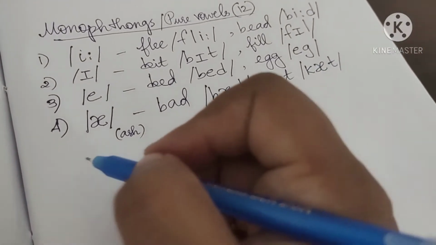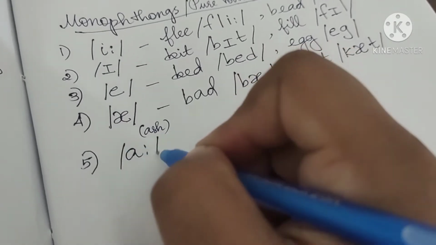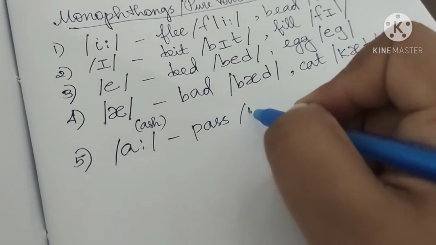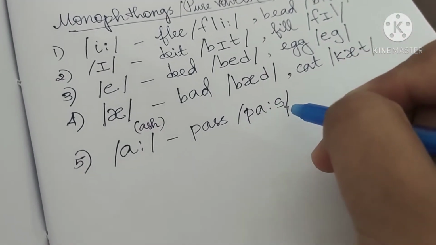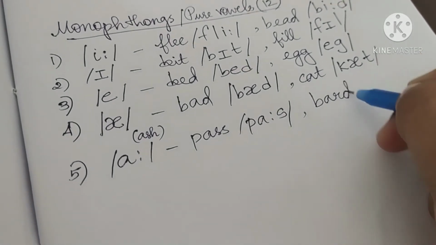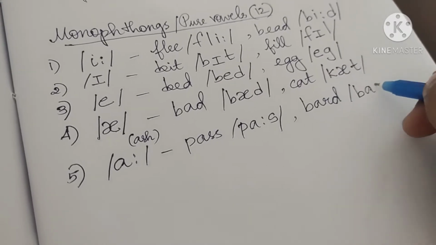Now the fifth one is the long vowel a as in pass, p, a, s. Though it is two letters, only one sound, s. Bard. This is not barred, this R is silent, so it is bard.